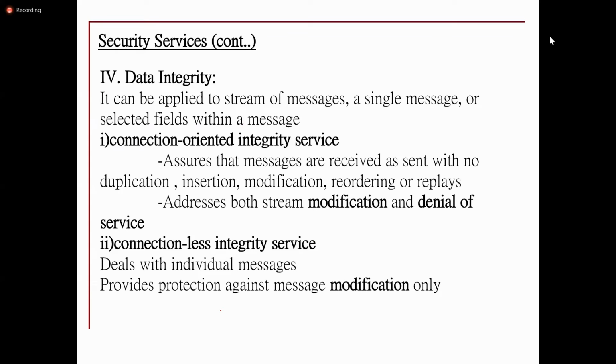Integrity will be there at two levels: connection-oriented services and connectionless services. The connection-oriented service will be provided to prevent modification and denial of service attacks, whereas the connectionless one will prevent only modification.